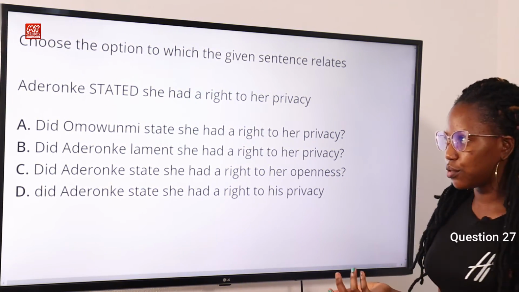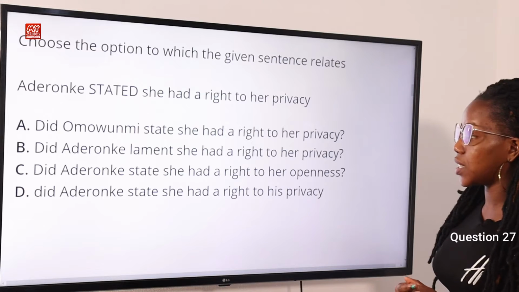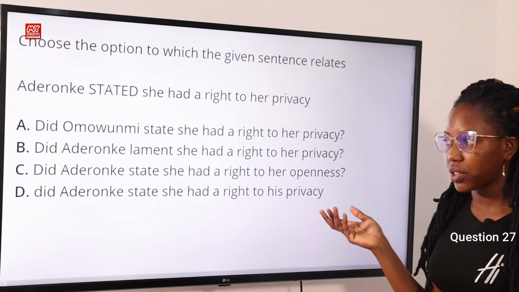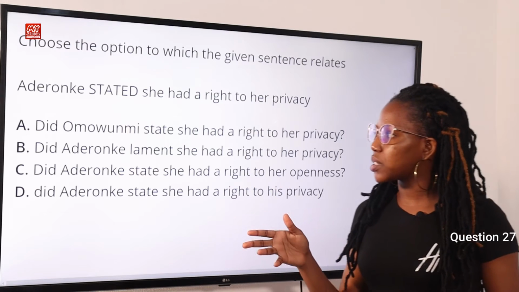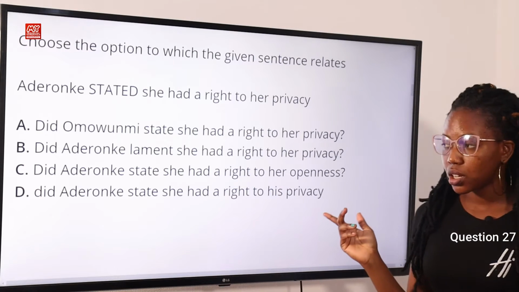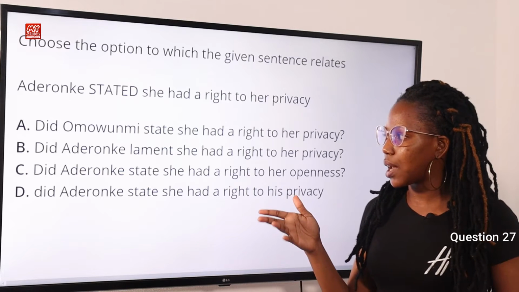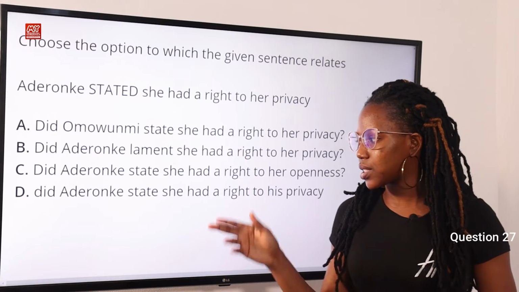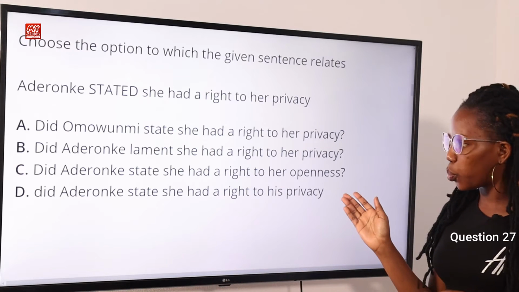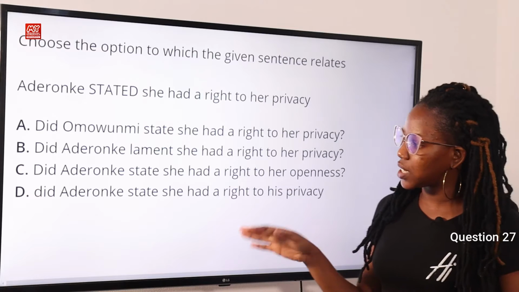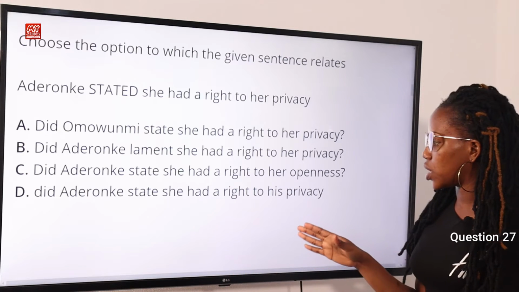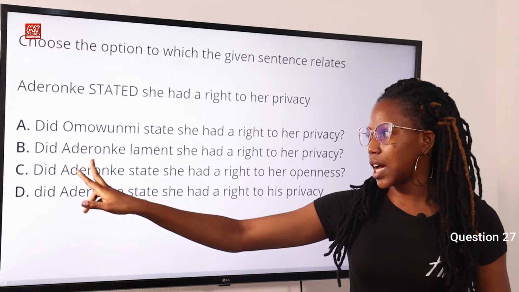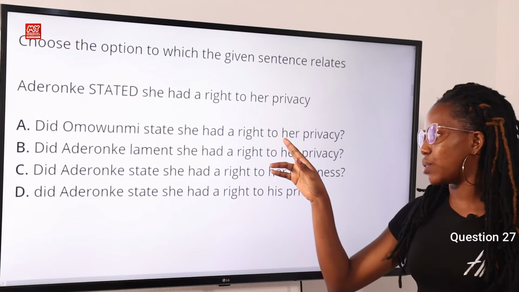Question 27. Choose the option to which the given sentence relates. Aderonke stated she had a right to her privacy. Option A. Did Amawumi state she had a right to her privacy? Option B. Did Aderonke lament she had a right to her privacy? Option C. Did Aderonke state she had a right to her openness? Option D. Did Aderonke state she had a right to his privacy? Now the answer to this question is option B. Did Aderonke lament she had a right to her privacy?